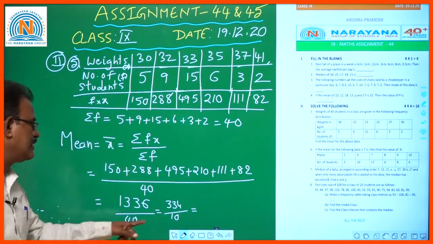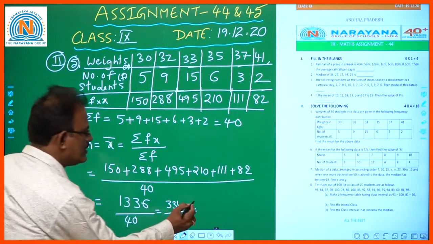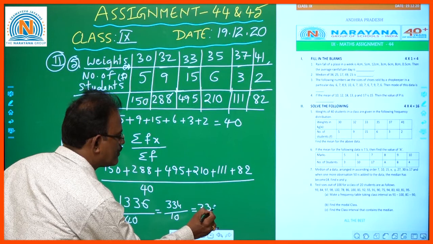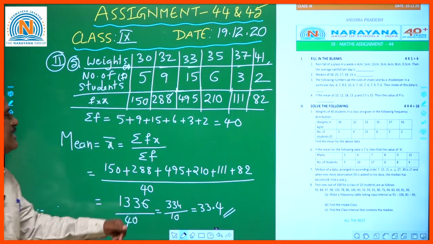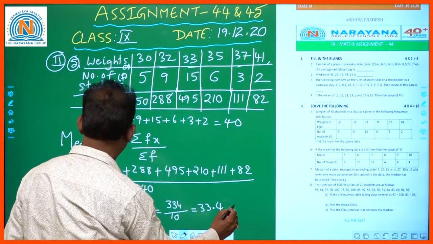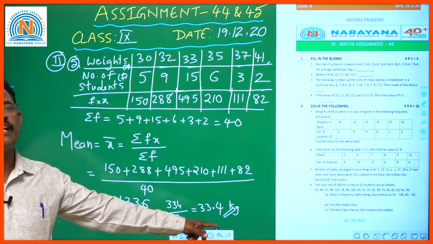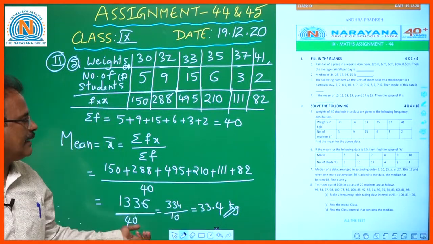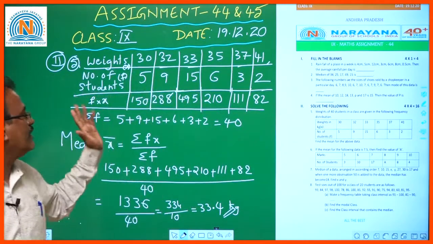Four cancels in 40 ten times, and in 1336 it gives 334 times. Now this is 33.4. Okay, kgs, this is weight, no? So 33.4 kgs of weight is there. So this is how we find the mean for the given data.